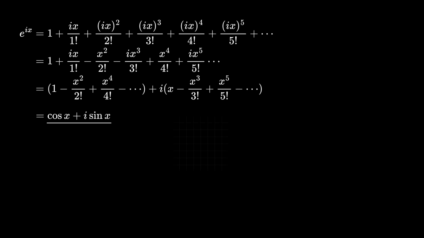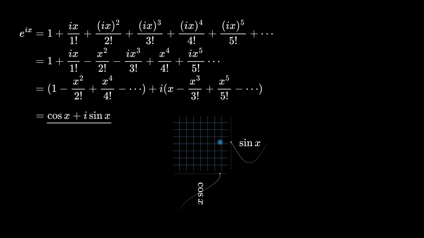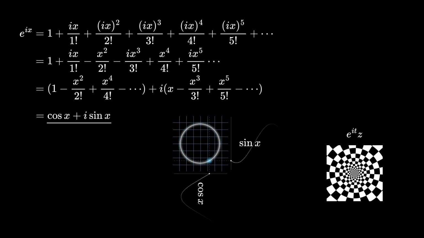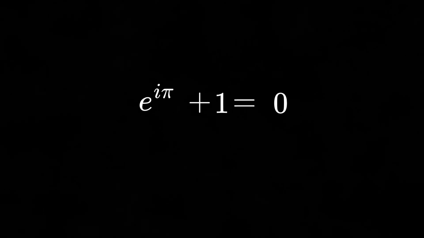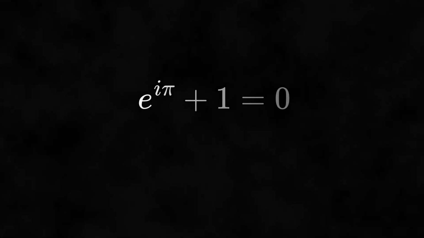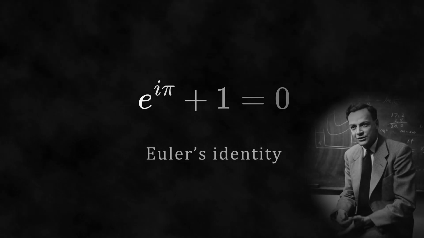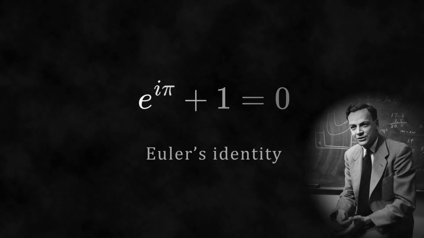On the complex plane, taking the real axis as cosine x and the imaginary axis as sine x, increasing x causes e^(ix) to trace out a circle. This circular motion is the fundamental source of the rotations we've observed in the patterns. Now, let's substitute x equals pi into e^(ix). Since cosine pi equals minus 1 and sine pi equals 0, we find that e^(i pi) plus 1 equals 0. This equation is known as Euler's identity. The Nobel Prize-winning physicist Richard Feynman once called it the most beautiful equation in mathematics.